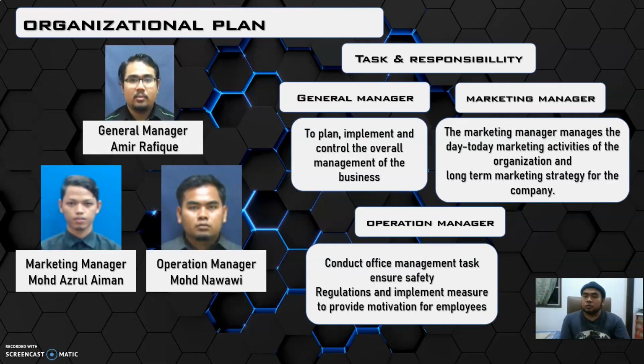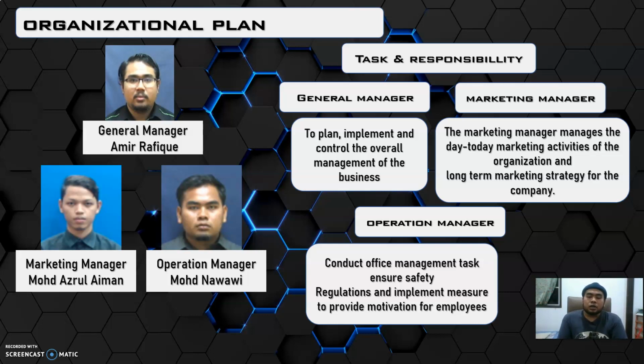Okay, next we go to the organization plan. For the organization plan, the general manager is Amir Rafiq, who has quite good experience, 4 years as a manager before becoming general manager at the A&A company, was a manager at Jacob, and has a 35% shareholding in our company.